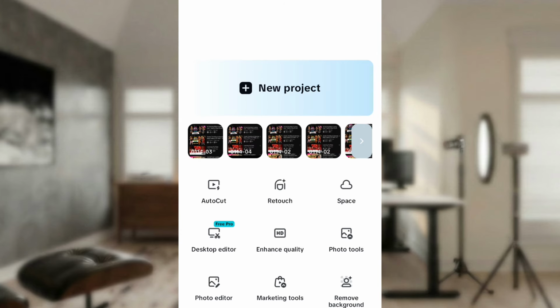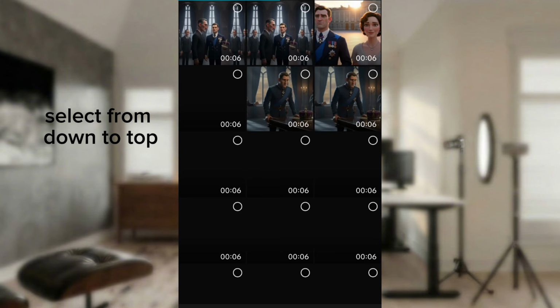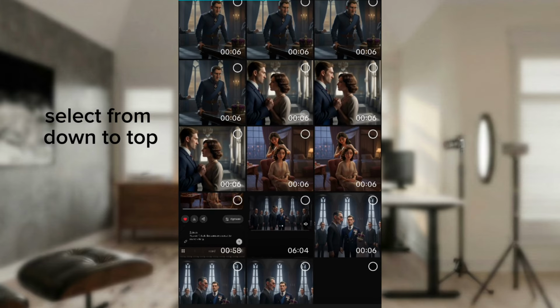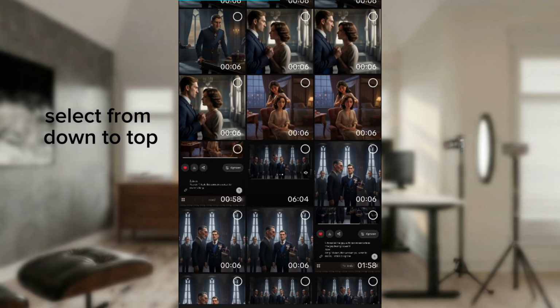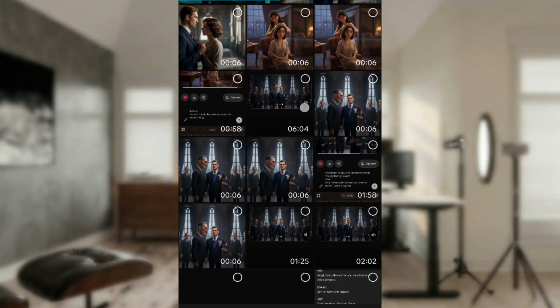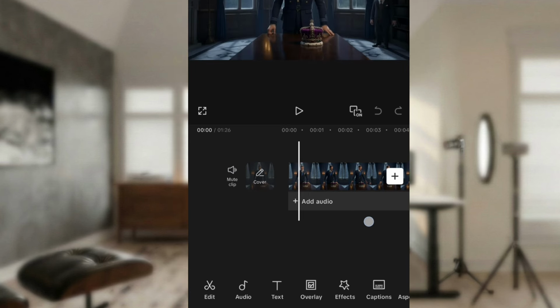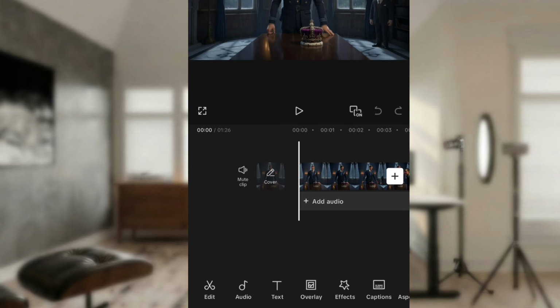Okay, so now we are in CapCut. What you need to do is just click on New Project. Then you select the video clips from top to bottom. I want you to select them in that order so that it won't confuse you when you come to edit. When you're done selecting all your clips, you just click on Add. Here, you just need to cut out areas you don't need and leave the ones you need while you're editing.